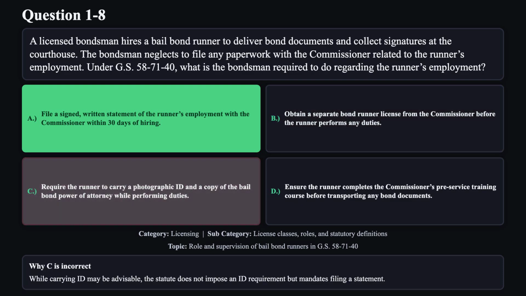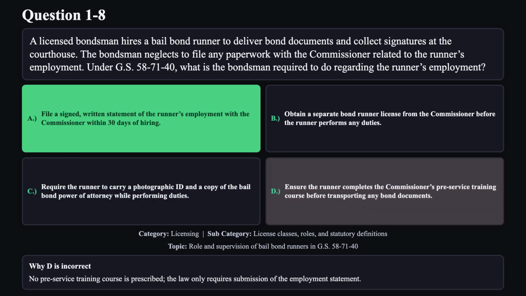Reason C is not correct. While carrying ID may be advisable, the statute does not impose an ID requirement, but mandates filing a statement. Reason D is not correct. No pre-service training course is prescribed. The law only requires submission of the employment statement.